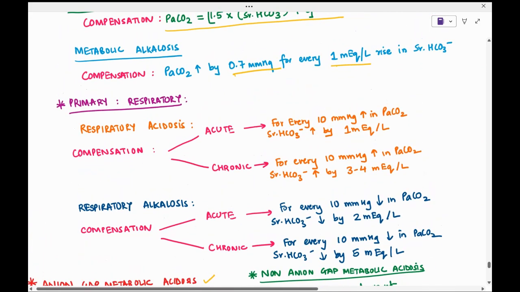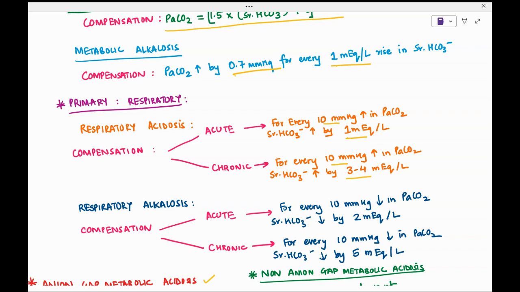In acute, the compensation is that for every 10 mmHg rise in the partial pressure of CO2 in arterial blood, the serum bicarb will rise by 1 milliequivalent per liter. This is seen in acute scenarios. In chronic, for every 10 mmHg rise in PaCO2, the serum bicarb will rise by 3 to 4 milliequivalent per